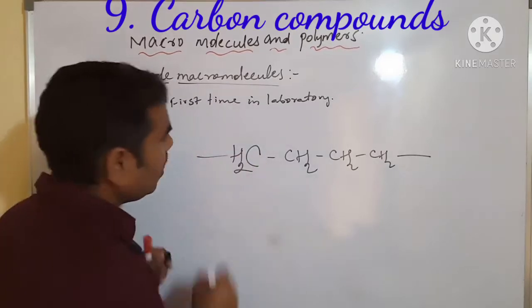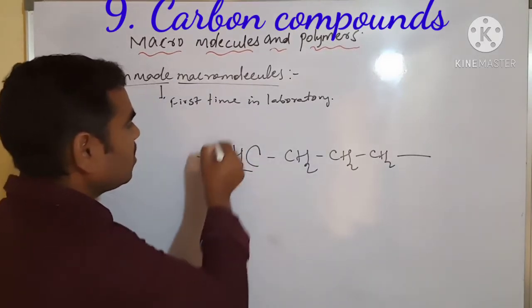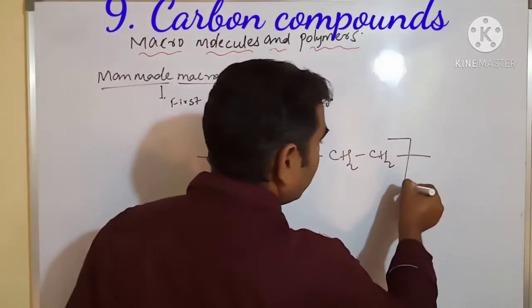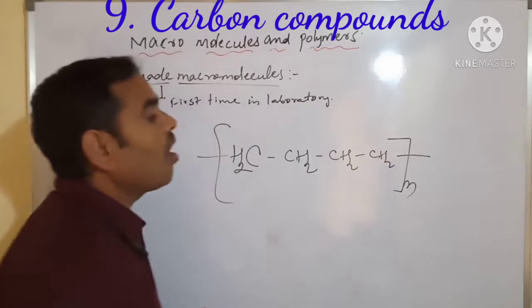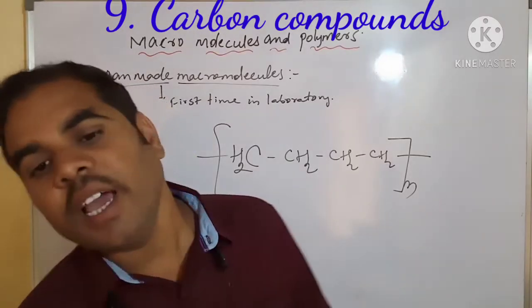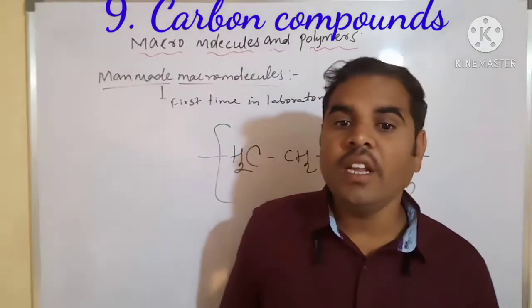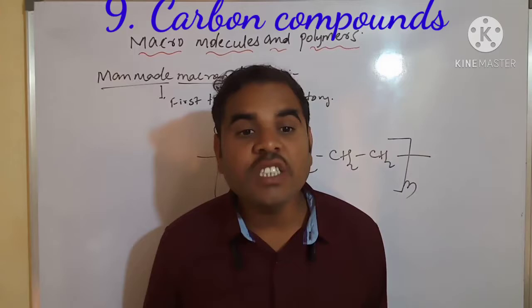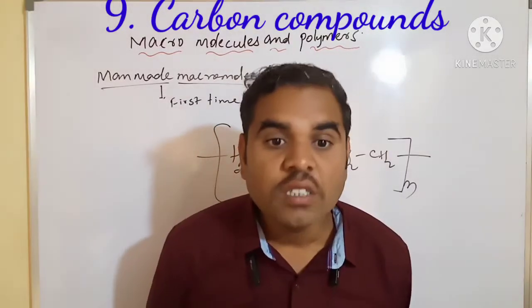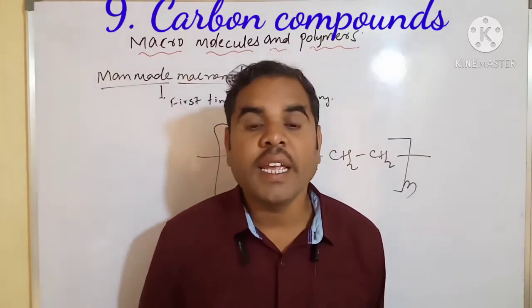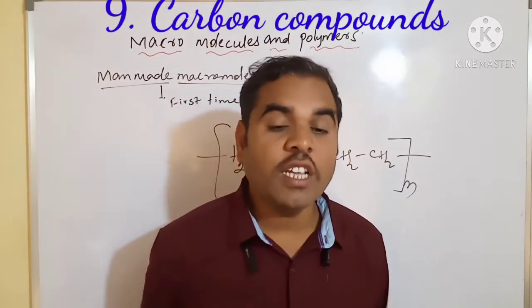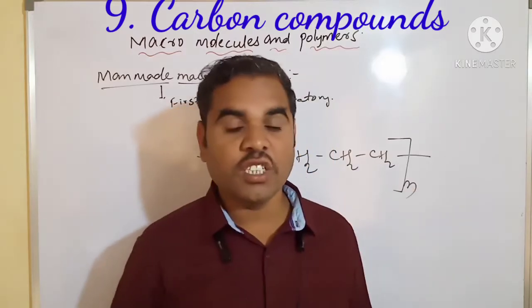You already learned this in 8th standard: a number of units, ethylene units, joined in a regular manner. As a result, the macromolecules are polymeric in nature. We call this polymeric in nature.